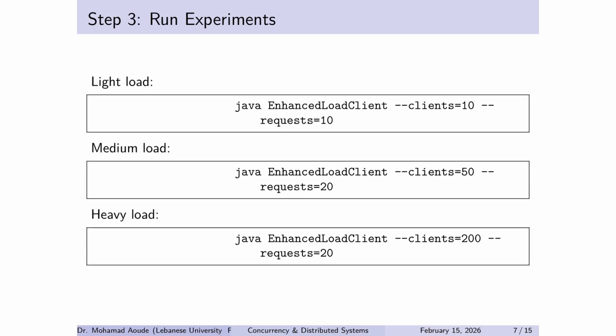Here's where students usually make a mistake. They jump to heavy load immediately. Don't. We always start with light load, then medium, then heavy. Why? Because you want to see the curve. Where it behaves well, where it starts bending, and where it collapses. Light load tells you baseline. Medium shows early contention. Heavy reveals saturation and queuing. Run those three commands exactly. Treat them like a lab protocol, because performance work is experimental science.